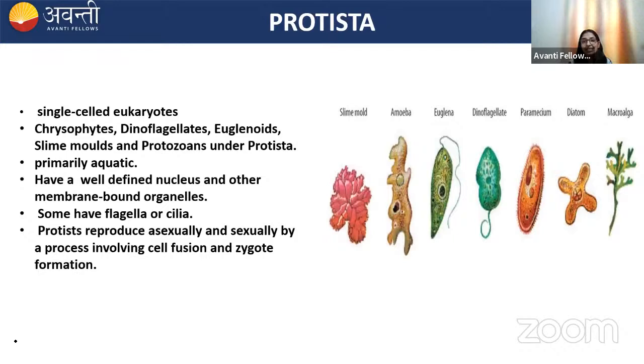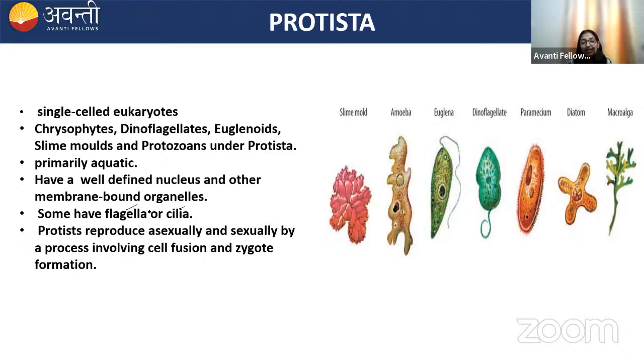Next, we are going to discuss Protista. Protista are the unicellular eukaryotes. And it includes chrysophytes, dinoflagellates, euglenoids, slime molds, protozoans. They all come under the Protista. Protista are primarily aquatic. And we know that Protista are unicellular eukaryotes. Eukaryote means they have a well-defined nucleus. They will have membrane-bound organelles. And they can either have flagella or cilia.